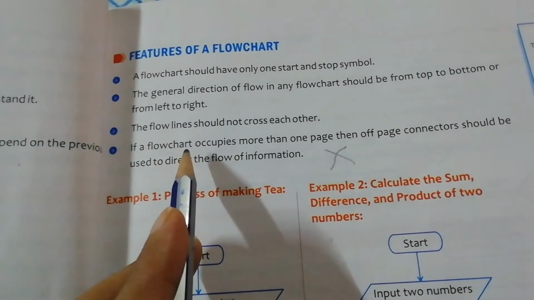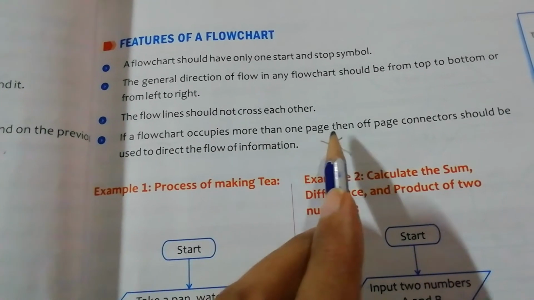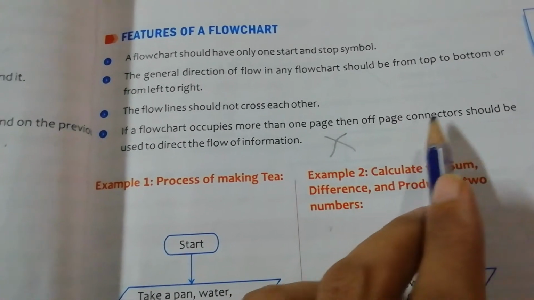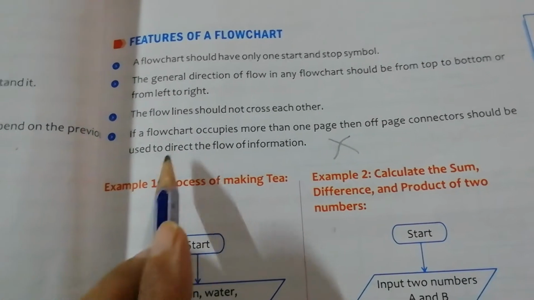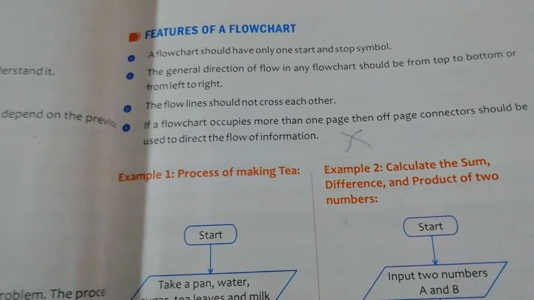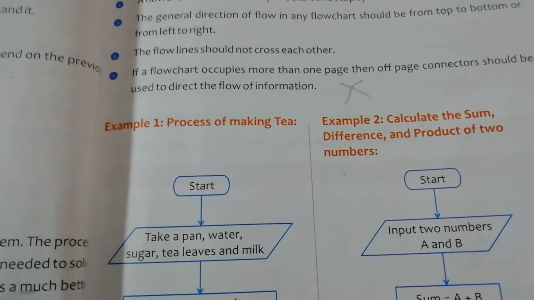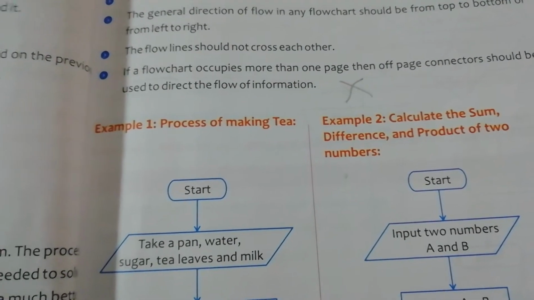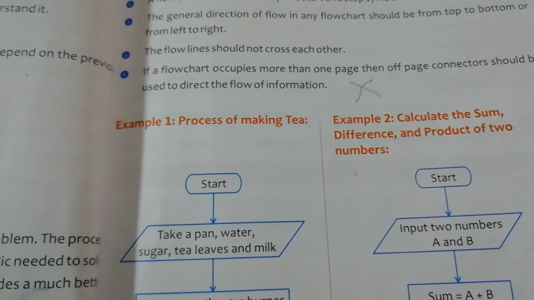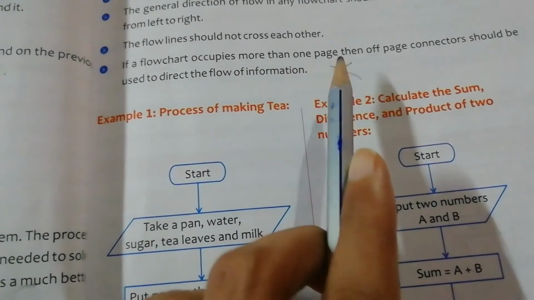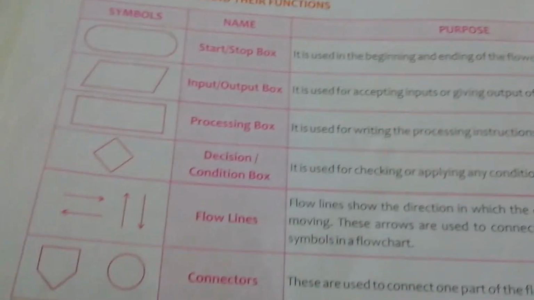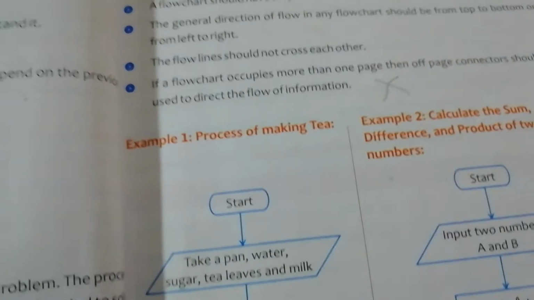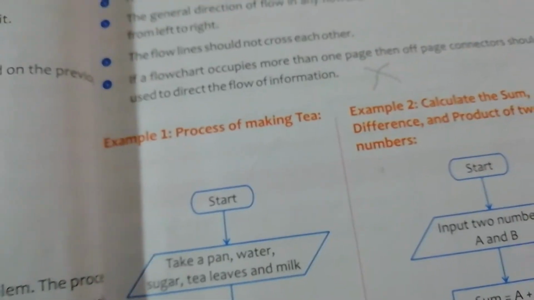So if a flowchart occupies more than one page, then off-page connectors should be used to direct the flow of information. Suppose you are designing a flow chart on one page and some part is left, and you need to go to a second page because this page has ended here. So in that case you will use connectors. So these are the connectors, these ones. Okay, so this one connects one part of a flowchart to another part of the flowchart.